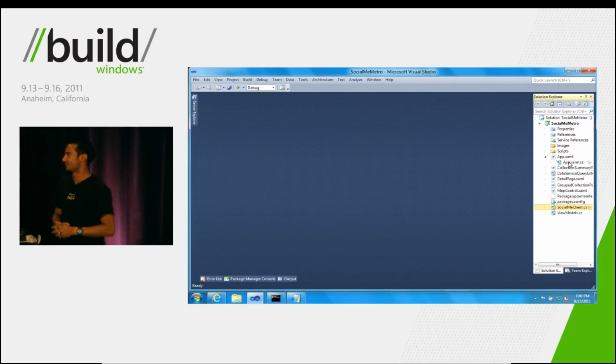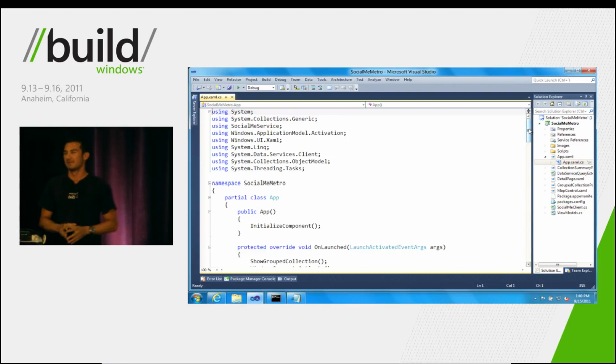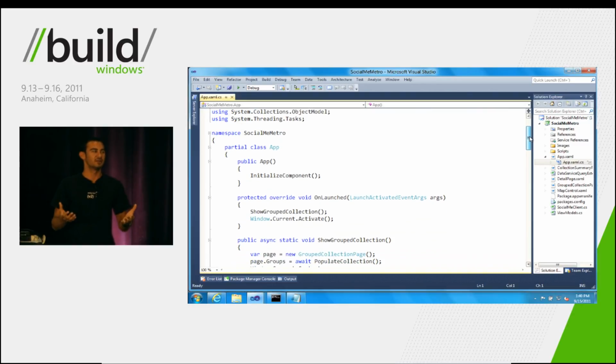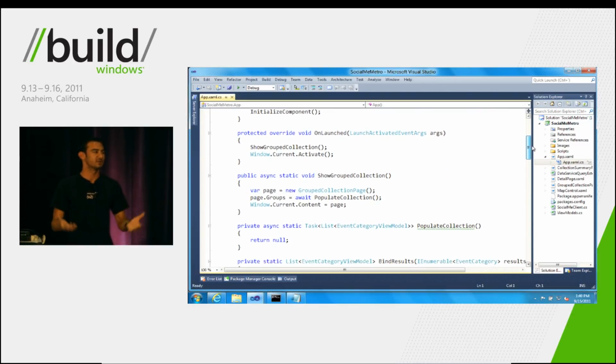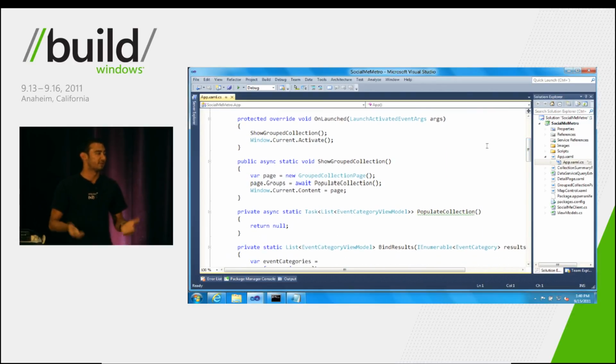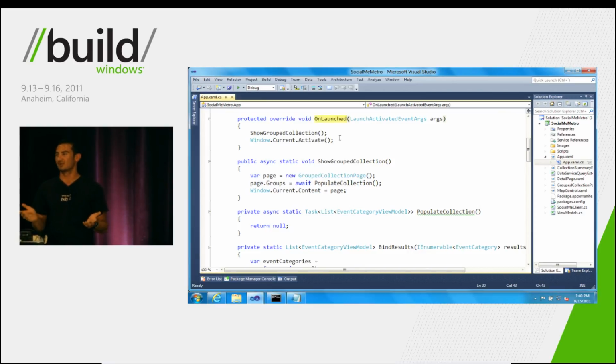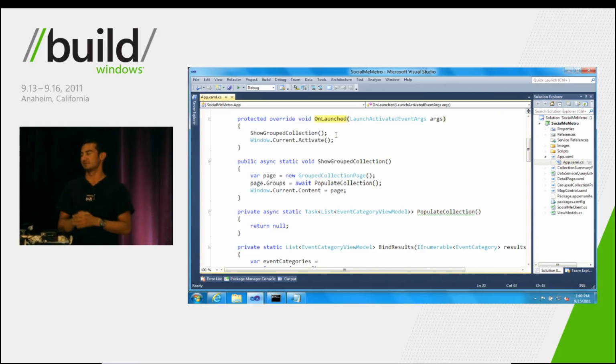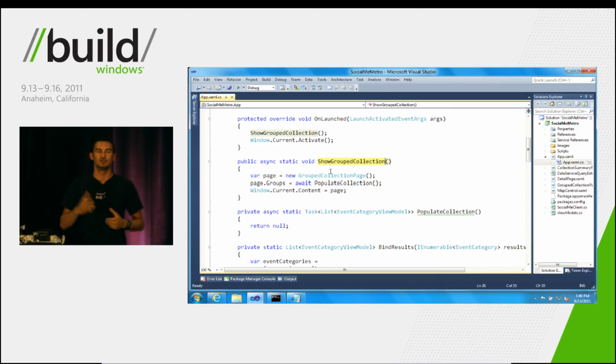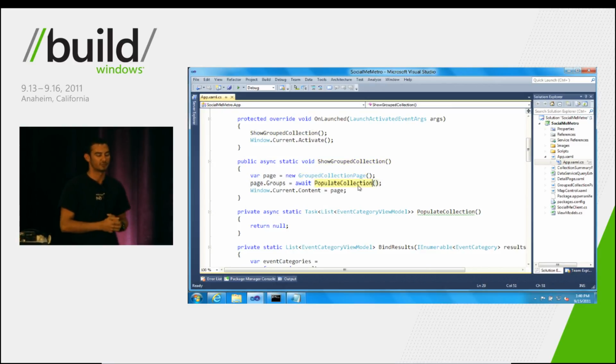So let's hop over to the app.xaml.cs. For this application, we have such a small data set that we're going to grab everything when the application starts up and display it in the user interface. So we'll look at this OnLaunch method. And as you can probably guess, this is called when we start up the application for the first time. What this will do is call into a series of methods called ShowGroupCollection. It creates a new instance of the starting page and binds some data to that groups property.